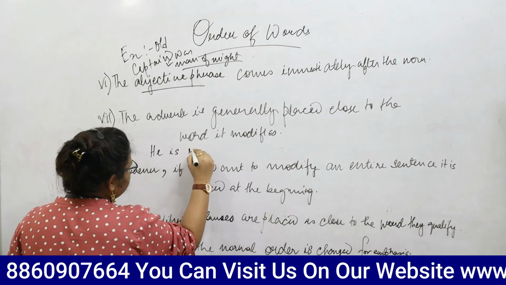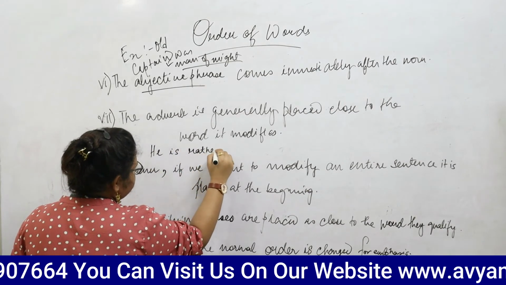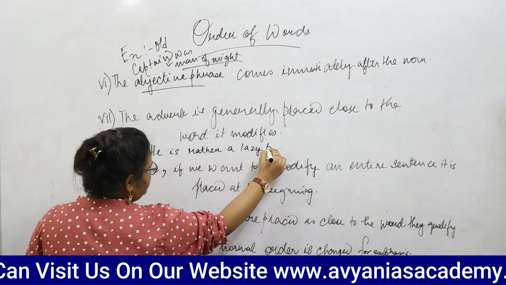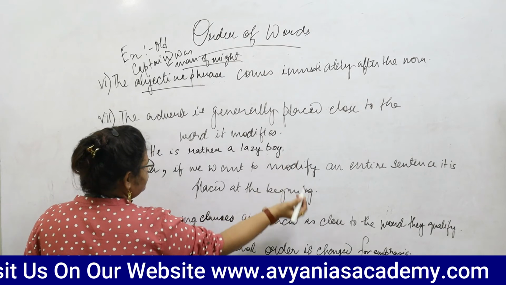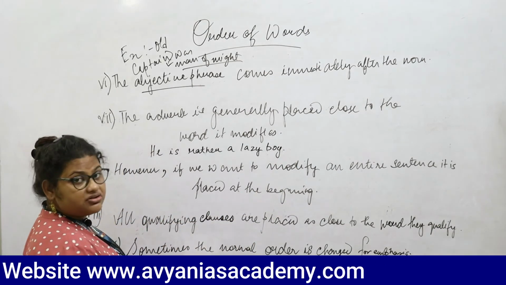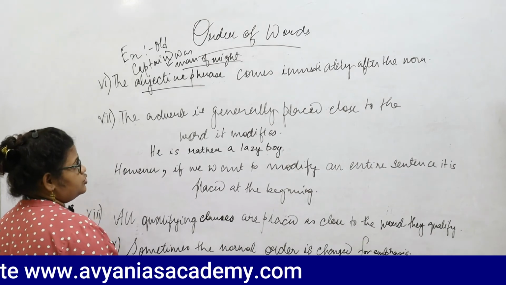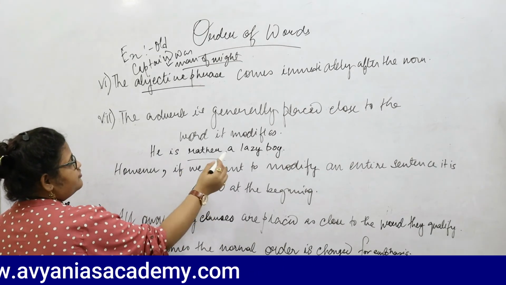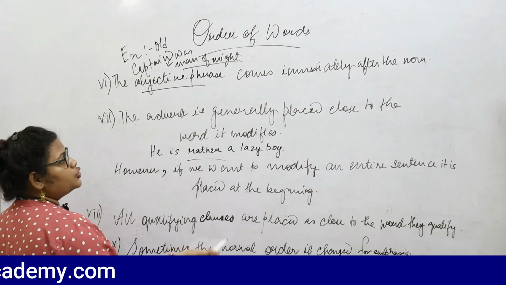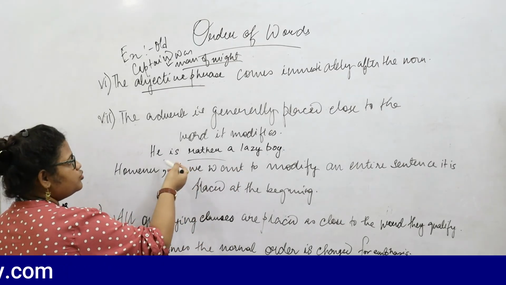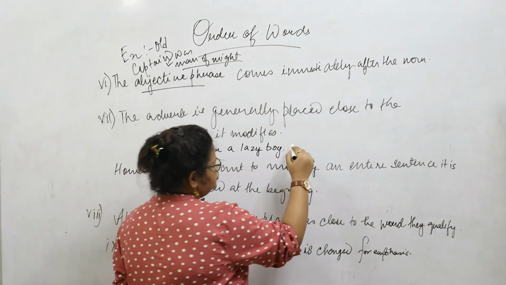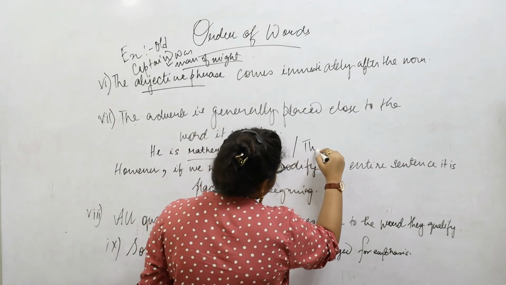He is rather a lazy boy. So he is rather a lazy boy. We are talking about the fact that he is a lazy boy. So we are placing the adverb very close to the word lazy boy which we are describing. We could also say the child